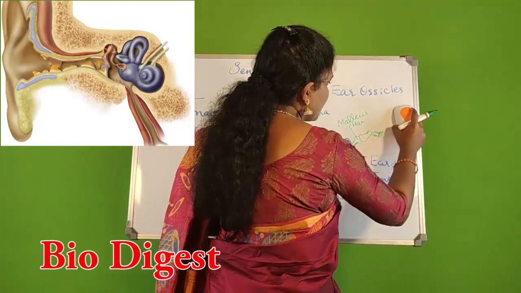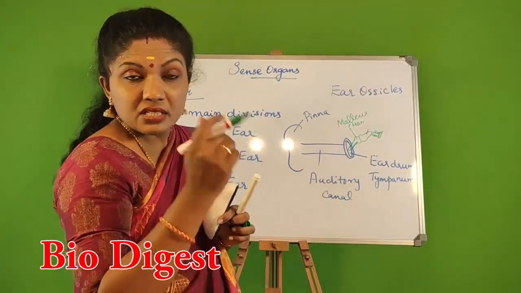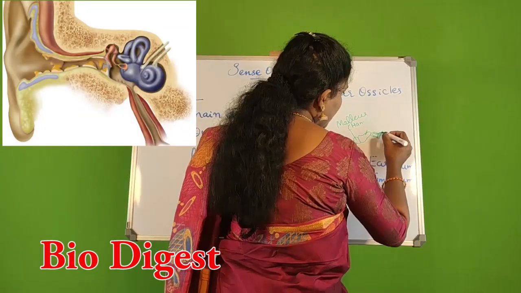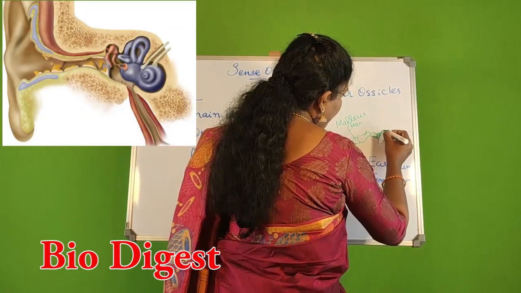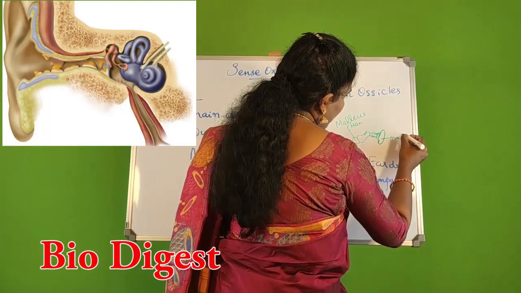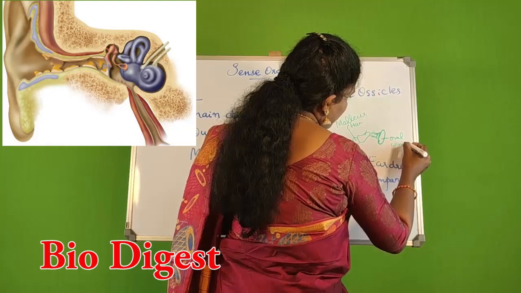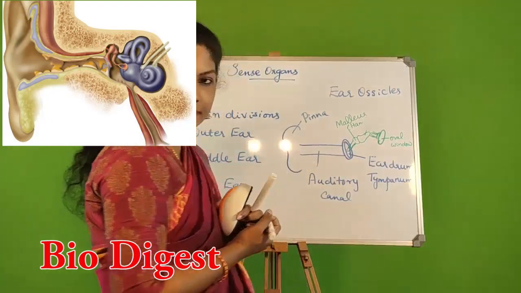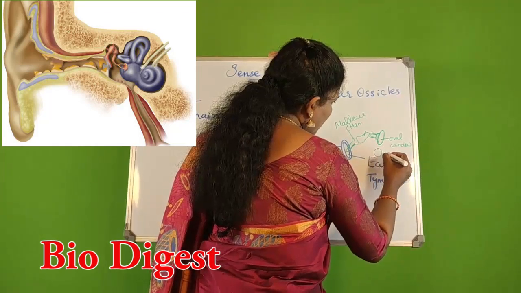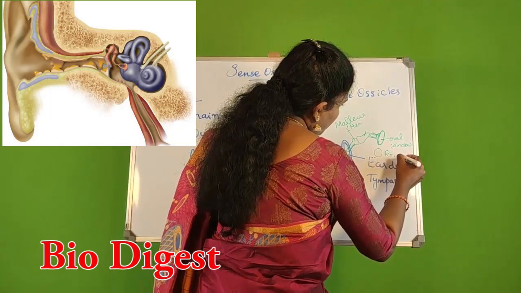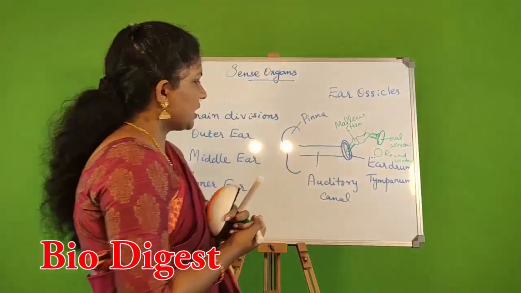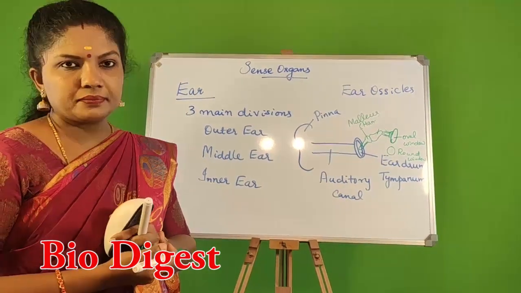Okay. Now the last tiny bone, that is stirrup, is actually in connection with one oval window, a membranous structure. Okay, this is what is known as oval window. This connects the middle ear with the inner ear. Just below this, there is another membranous structure which is called as round window. This also connects the middle ear with the inner ear.